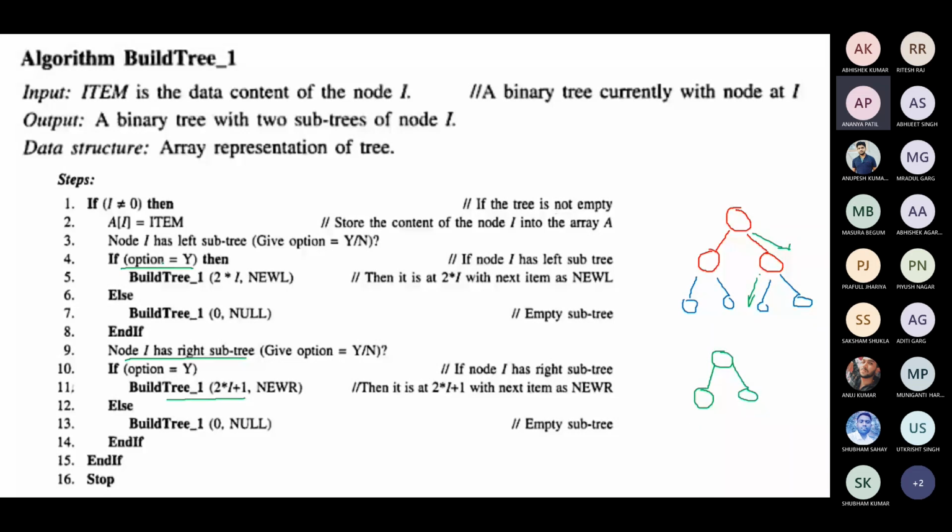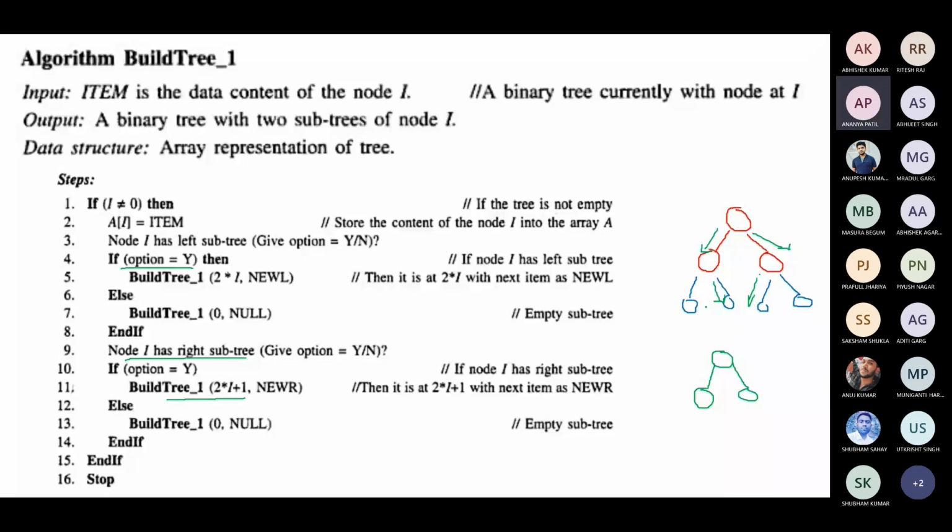Okay, first we verified whether the tree is not empty. Only if the tree is not empty will the loop come inside. We are asking which direction you want to insert, whether to go to left or right. If you go left, then the direction will be multiplied. It will go here. Now you have to choose the direction again, left or right. That's why build tree is called again with the same method. Again it will ask left or right. Now you want to go right.